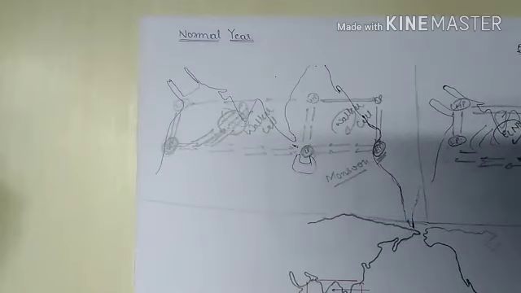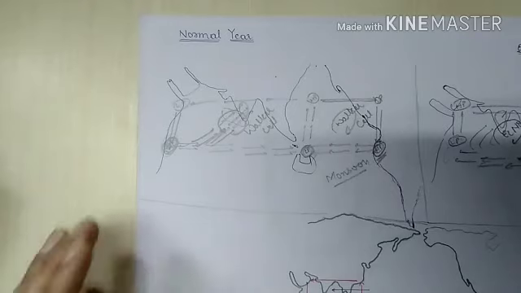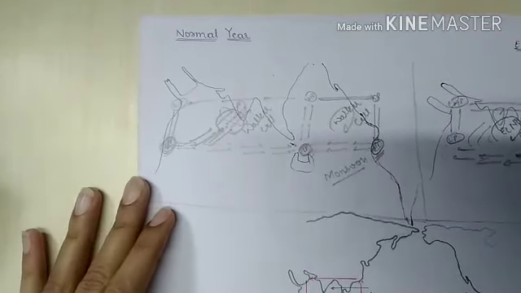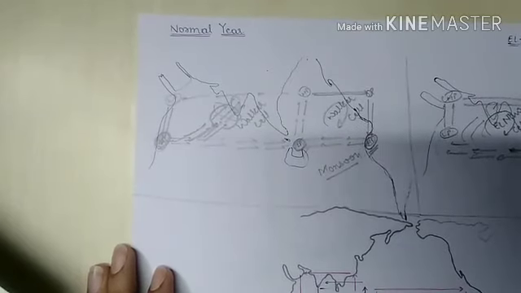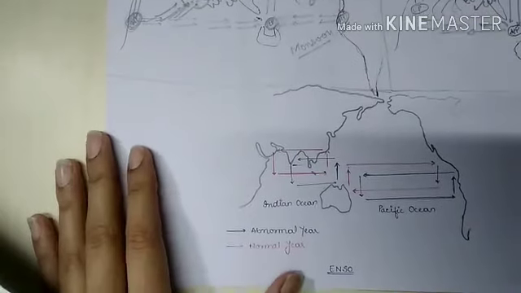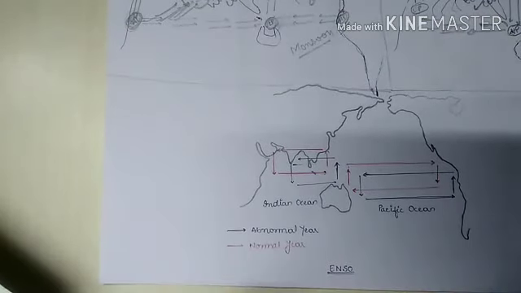Now we will look into the new concept, that is southern oscillation. It is also one of the important concepts or one of the important factors which influences the climatic condition of India. So the southern oscillation is actually very related to El Nino year.